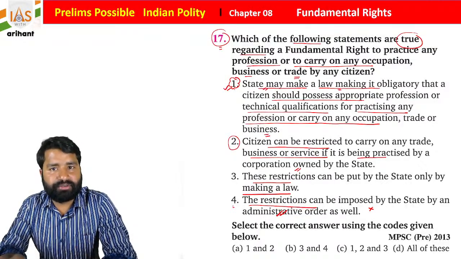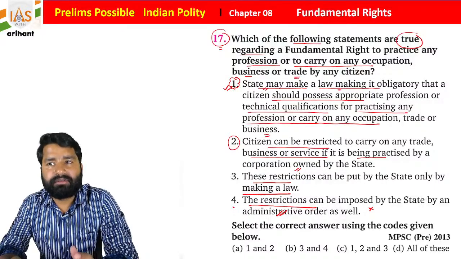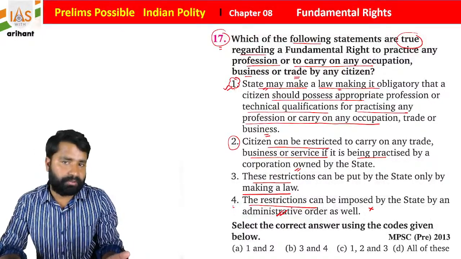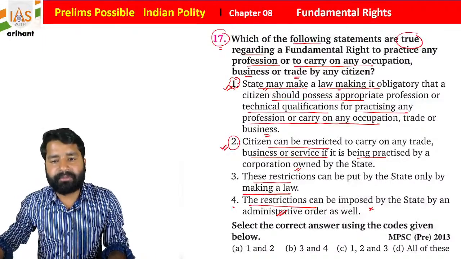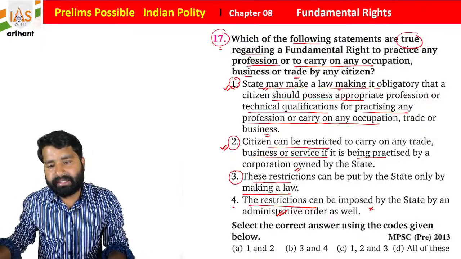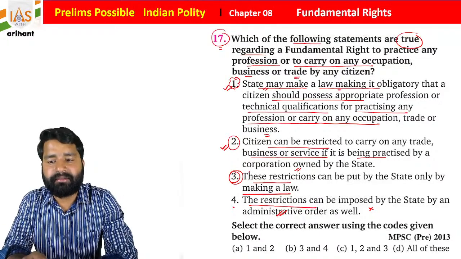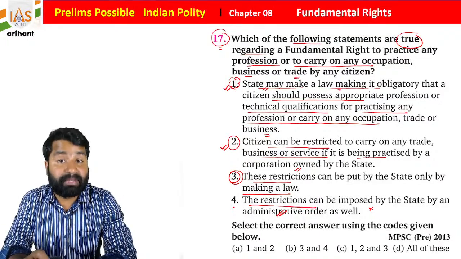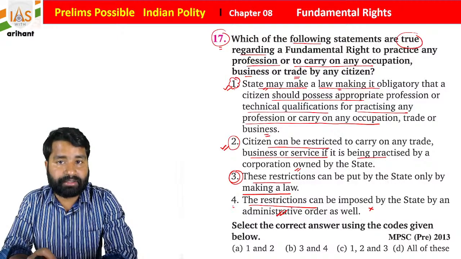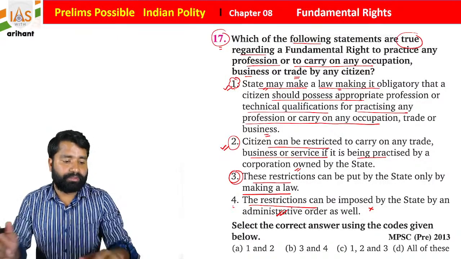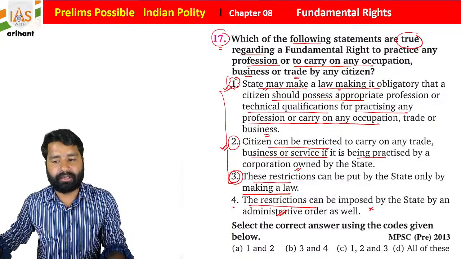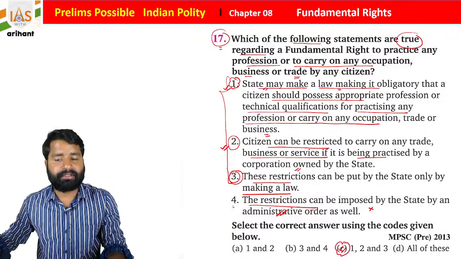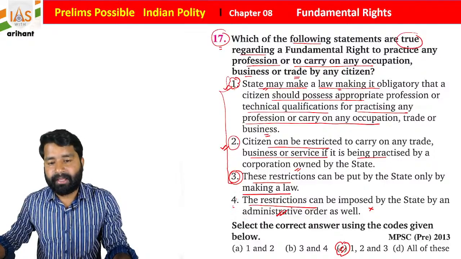Basically ONGC does the same, and no other organization is allowed to do these things without the permission of government. So statement 2 is also correct. And 3 is that these restrictions can be put only by the state by making a law. Without law you can't restrict anything. So if you see, students, 1, 2 and 3 are all correct. So option C is correct, and 4 is incorrect.